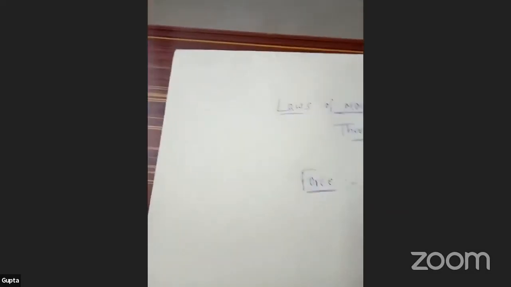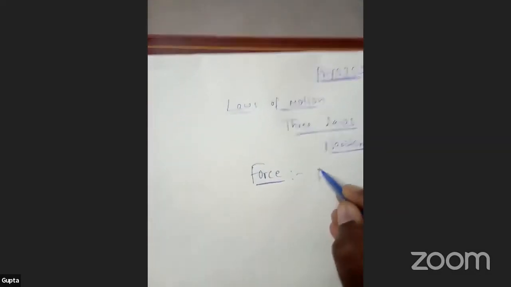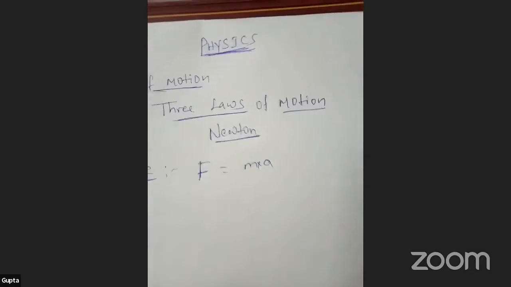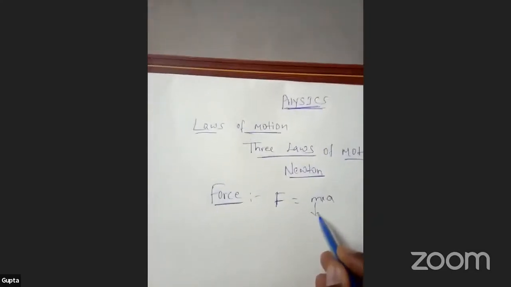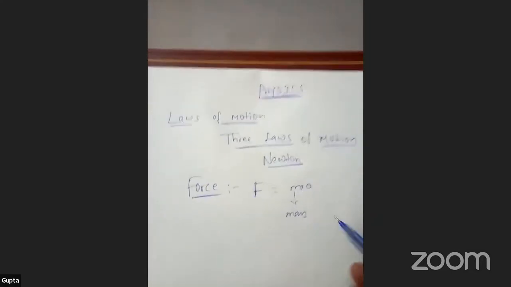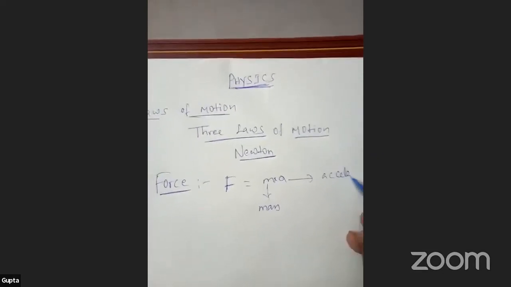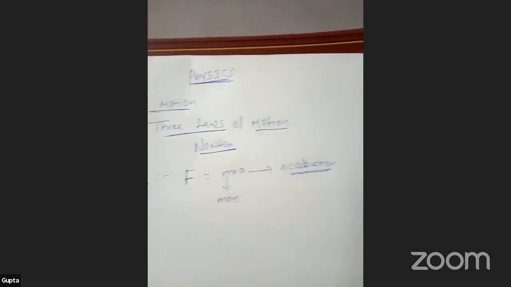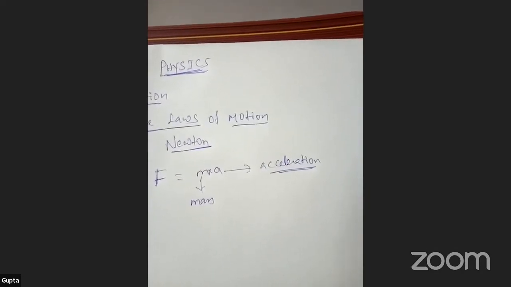So according to force, the formula is force, capital F, is equal to M into A, where M is the mass of an object and A is the acceleration of an object.